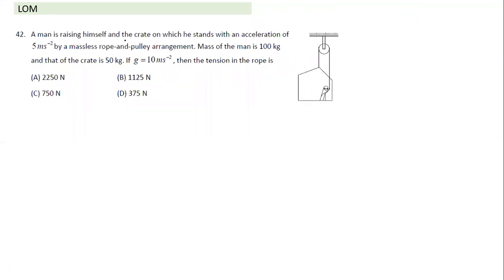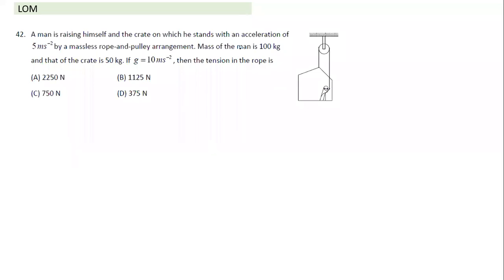A man is raising himself on the crate. This is some kind of platform, a cage here. And it makes sense that if there's a pulley here and he applies a large enough force, the whole cage will move upwards. It can have upward acceleration. So this is a rope, mass, pulley system. This is the kind of system which is there here.